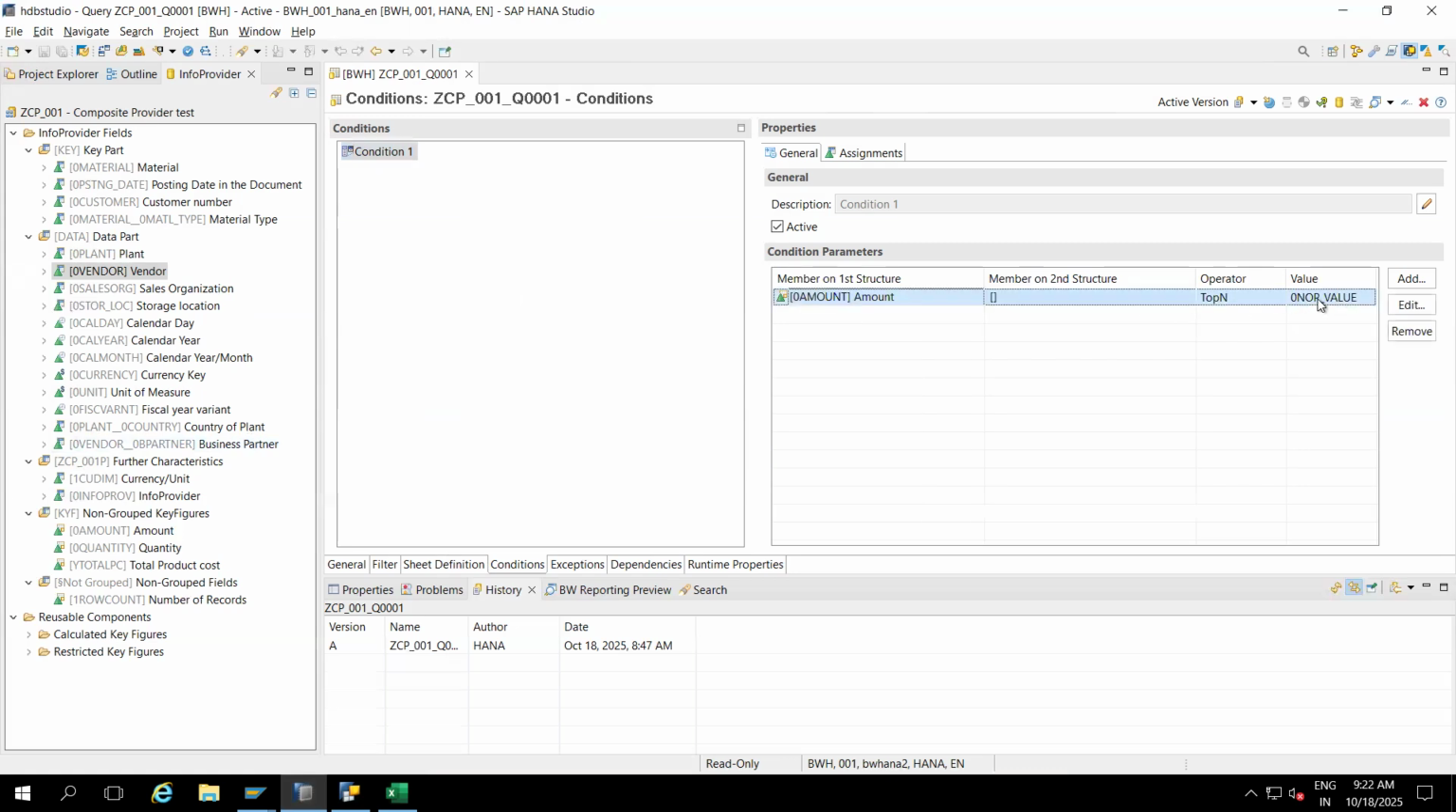But what kind of variable is this one? I need to check it. Where was it? 0NOP value, condition variable. So this is a kind of variable at the formula level, so we need to go to the formula and check it. Okay, 0NOP.